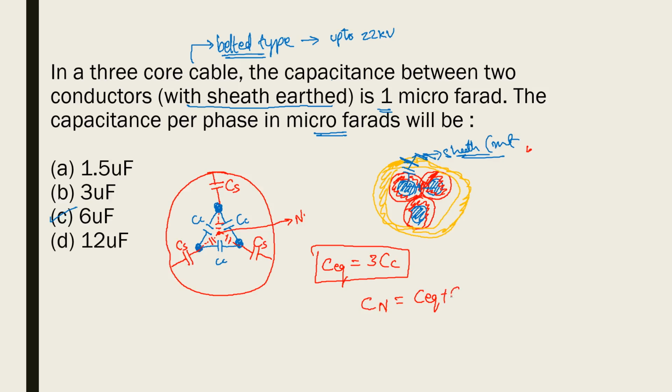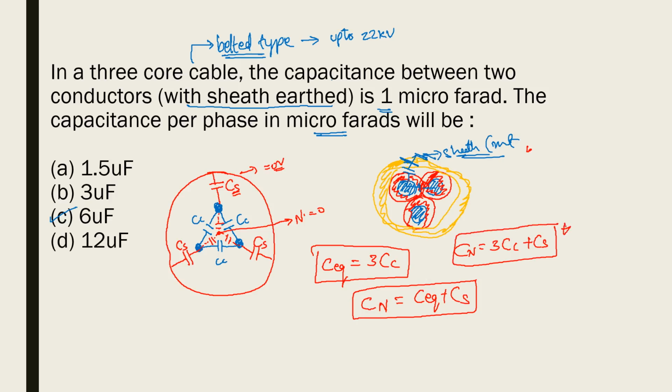The capacitance to neutral will be equal to C equivalent plus Cs, because assuming that neutral is at 0 volts potential and the sheath is also at 0 volts potential, then Cs and C equivalent will both be in parallel. When capacitors are in parallel, you can simply add them up. So Cn is equal to 3 times the capacitance between two cores plus the sheath capacitance. Please note down all these formulas, all are important. In order to find the charging current flowing in the capacitor, the charging current will be equal to voltage times omega C.